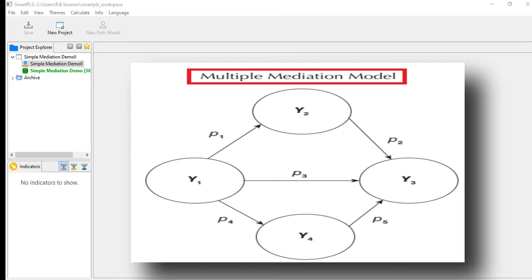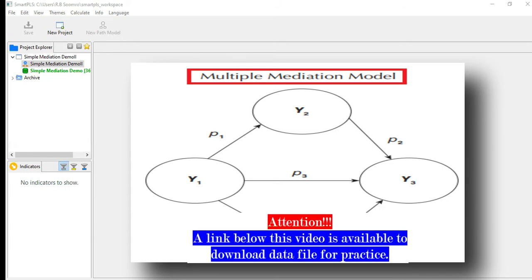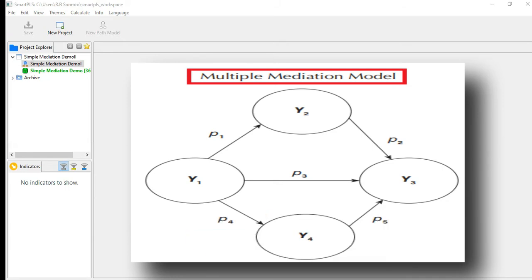Then here you're looking at the multiple mediation model. The difference between these two is that in the earlier simple mediation model there was one mediator, and in this one there are two mediators. Y1 and Y3, as usual, are the independent and dependent variables respectively, and Y2 and Y4 are our mediators. That's why when we have more than one mediator, we call it a multiple mediation model.